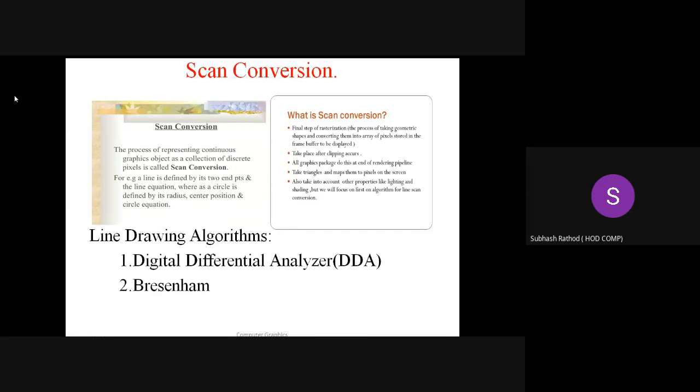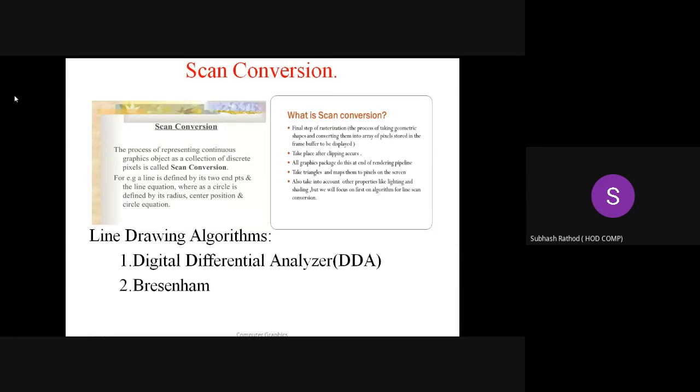So it is the process of representing pictures on the video display devices. We can say it is a monitor, an LCD or plasma. It is a process of representing the pictures on display devices, but how? With a collection of discrete pixel values. Each pixel has certain values, which are called their intensity values